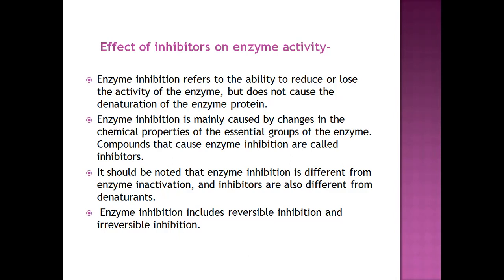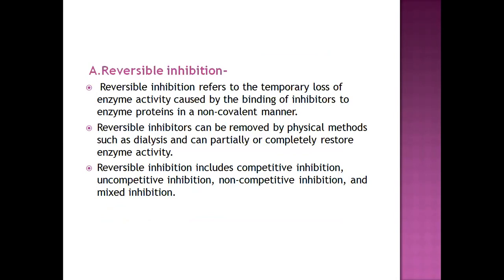Inhibition has two types. Inhibitors reduce the activity. They do not denature the structure of the enzyme, and do not convert the enzyme into an inactive form. It decreases the activity of enzyme. Enzyme inhibition includes reversible inhibition and irreversible inhibition. So enzyme inhibitors are of two types: reversible inhibitors and irreversible inhibitors.